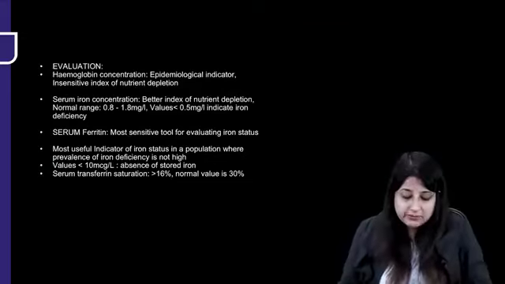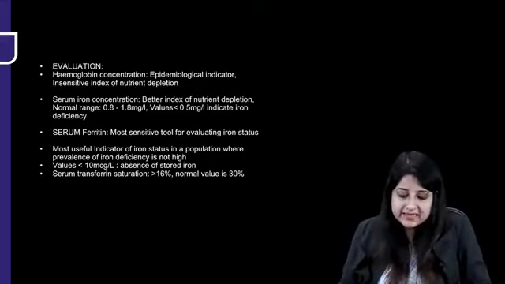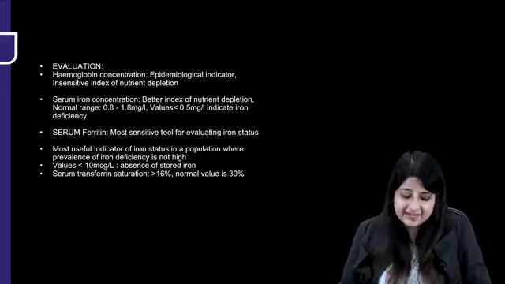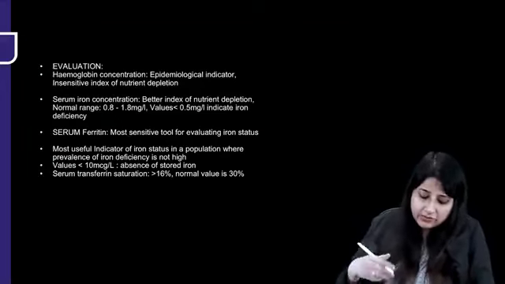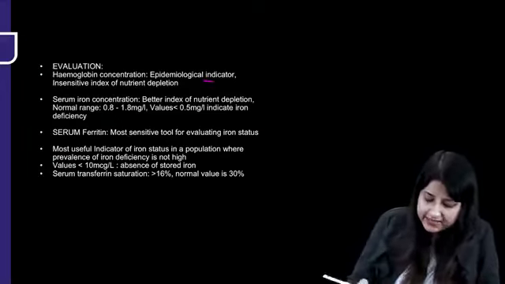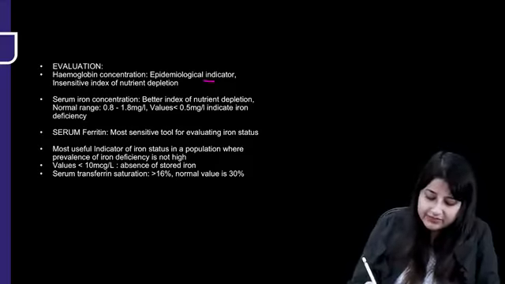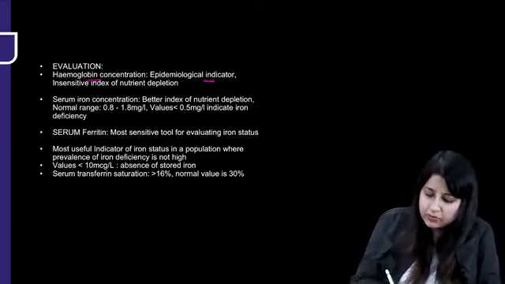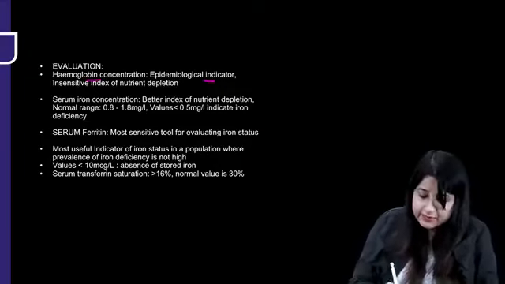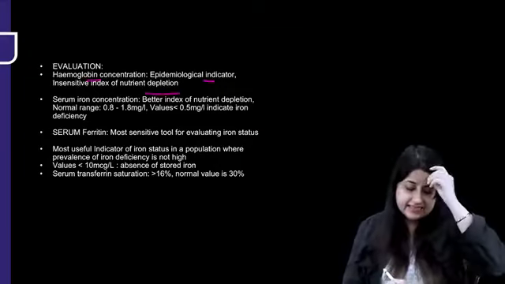Now, something important over here: how will you evaluate iron deficiency? Okay, so hemoglobin concentration is an epidemiological indicator of anemia. If we have to take an epidemiological indicator of anemia, we take hemoglobin concentration, okay? But for nutrient depletion, this is an insensitive indicator.